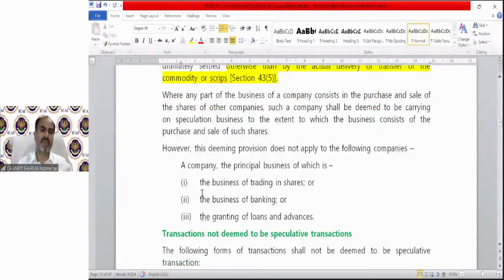However, the speculative provision is not applicable to the following companies: the business of trading in shares. If a company's principal business, the main business, is trading in shares, then its income from demat, etc., will not form part of speculative. That will be non-speculative business. The business of banking, or the business of granting of loans, etc., these three kinds of companies have been excluded from the speculative business definition. All the transactions done by these companies will be non-speculative.